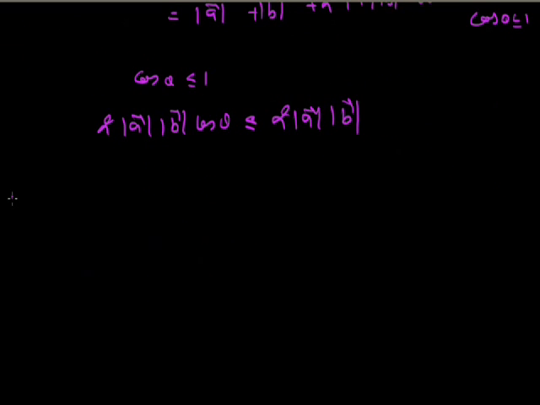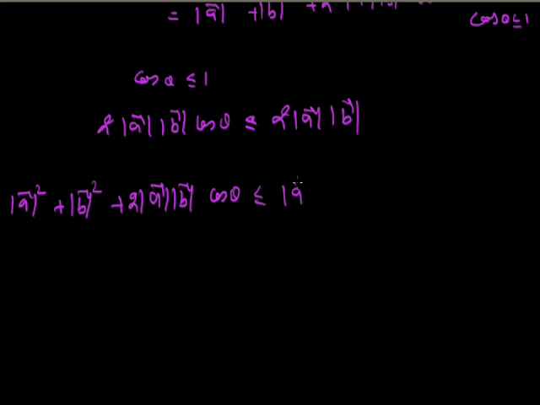Now the magnitude of A vector square plus magnitude of B vector square plus 2 times the magnitude of A vector magnitude of B vector cos theta is less than or equal to magnitude of A vector square plus magnitude of B vector square plus 2 times the magnitude of A vector magnitude of B vector.